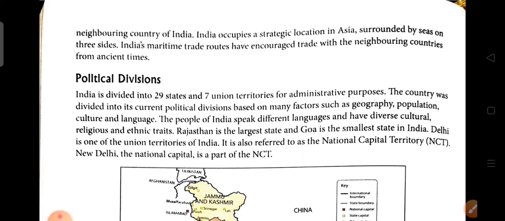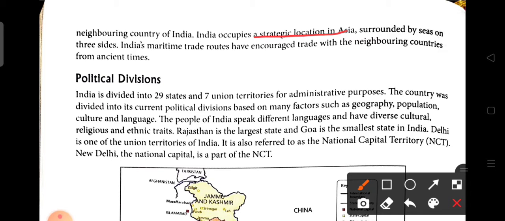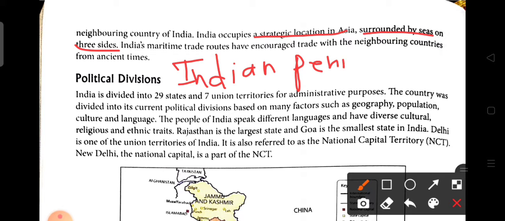And now India occupies a strategic location in Asia. Why is it called a strategic location? Because it is surrounded by sea on three sides, which is also called a peninsula. Sometimes India is also called the Indian peninsula.